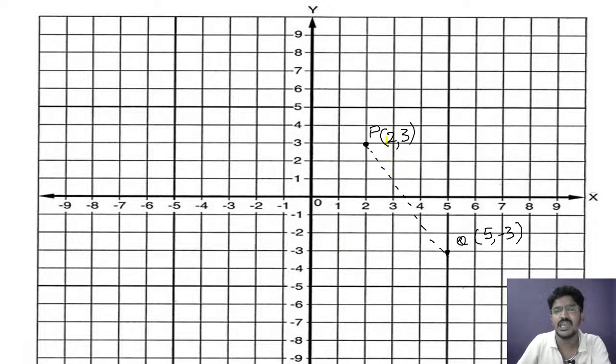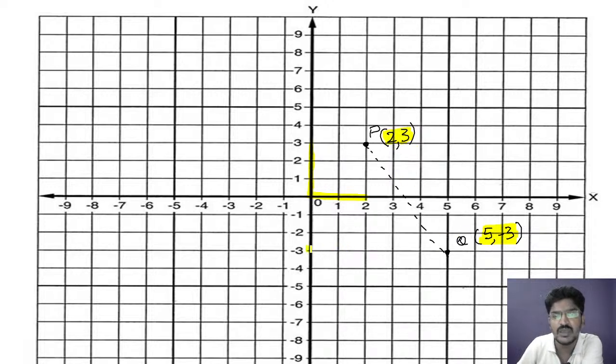So I feel that everyone knows how to draw the graph and to draw the points on the graph. Clear? So here you can see that the x value is 2 and the y value is 3. So this particular value is given in this point P, that is 2 comma 3.